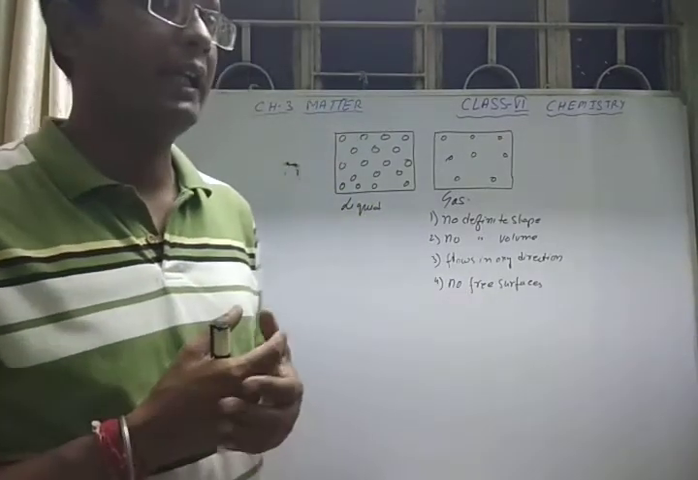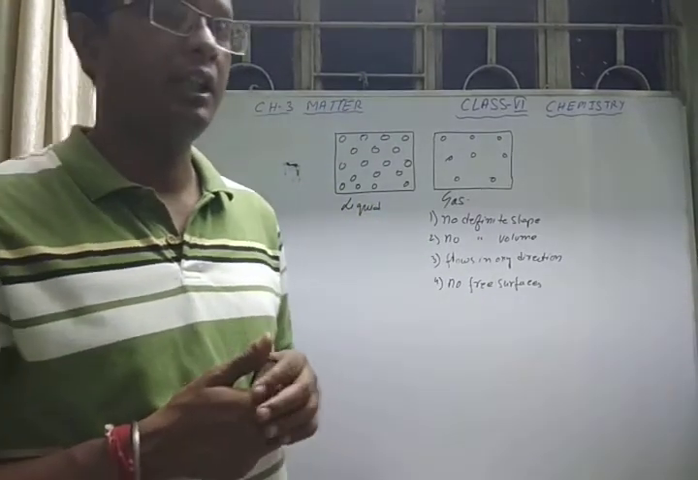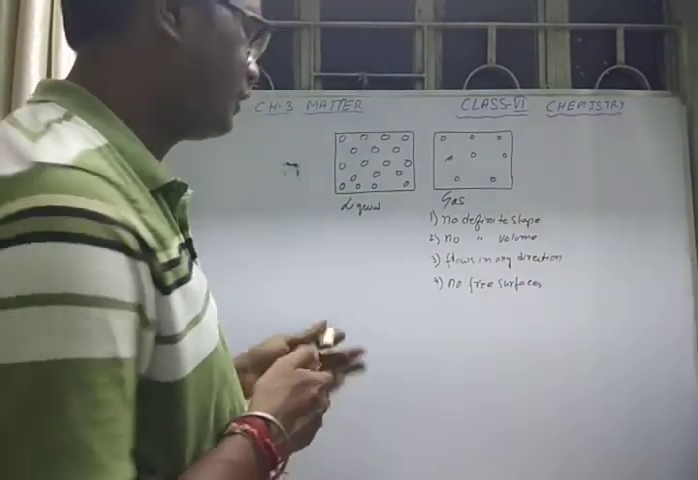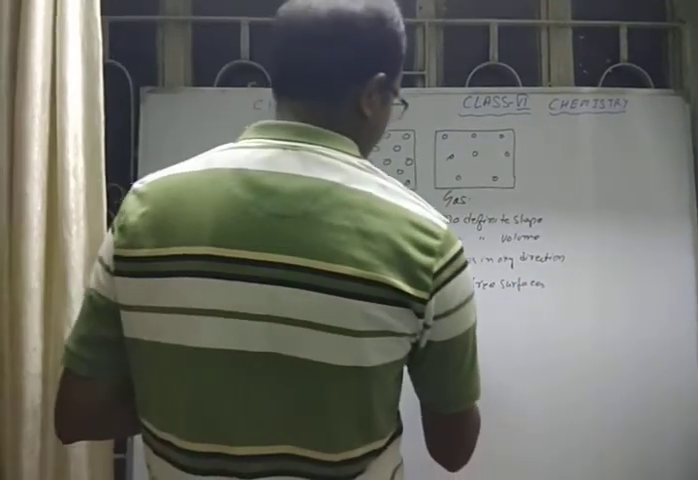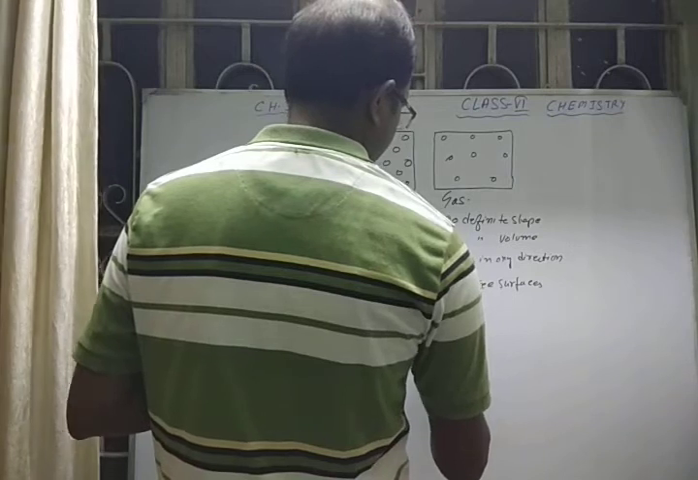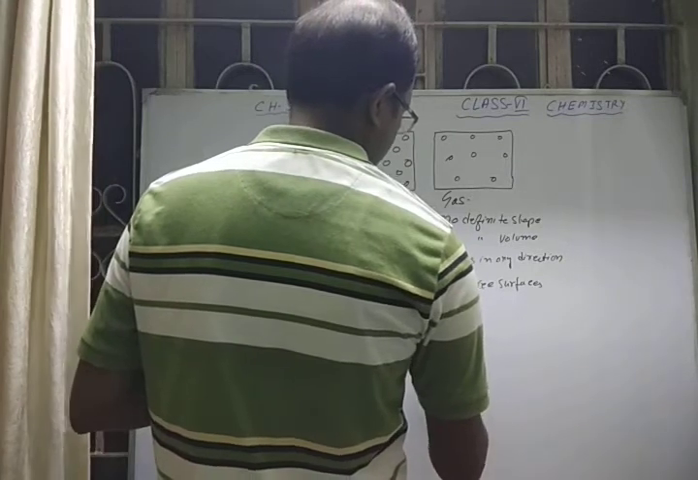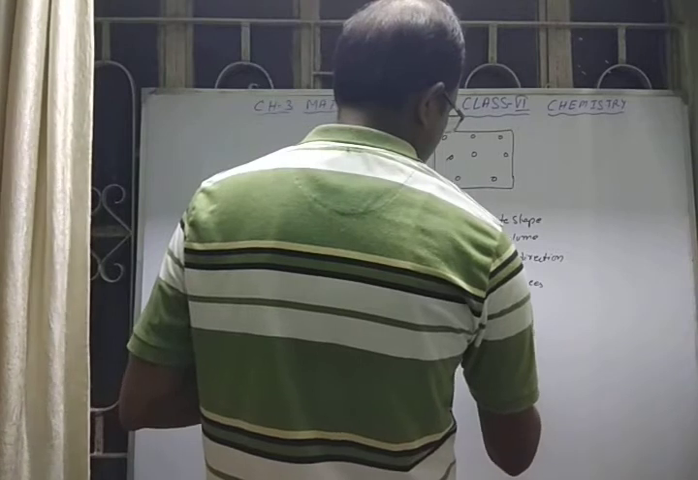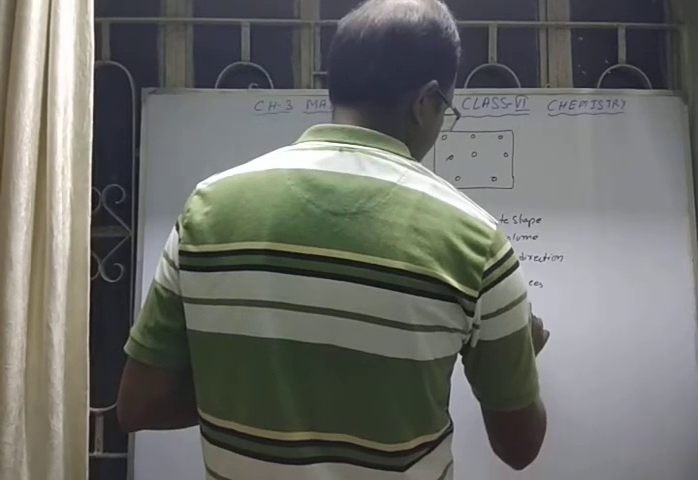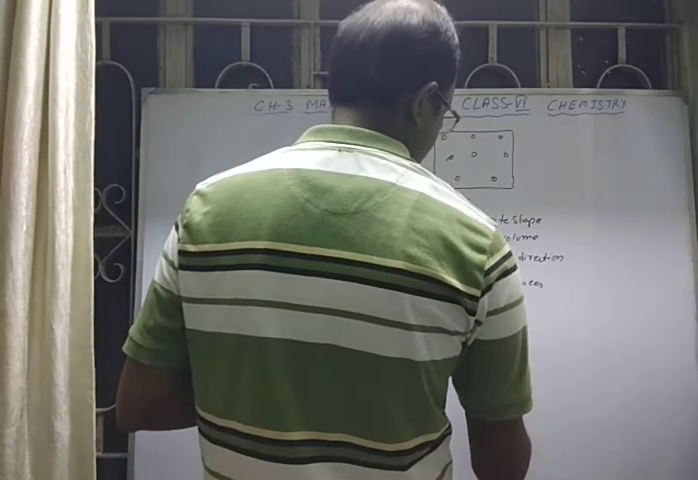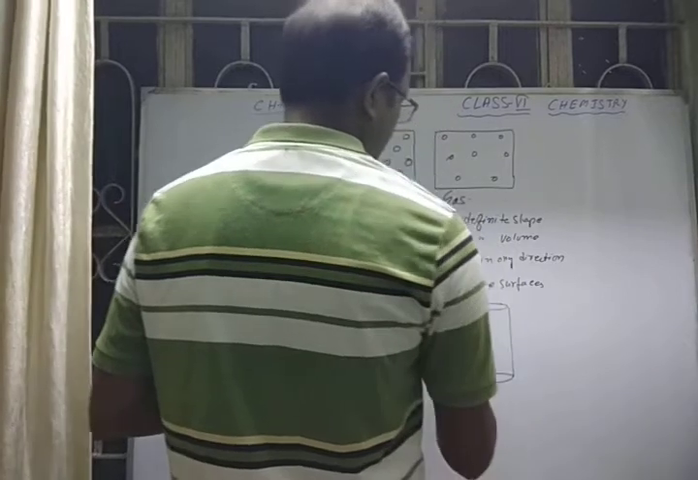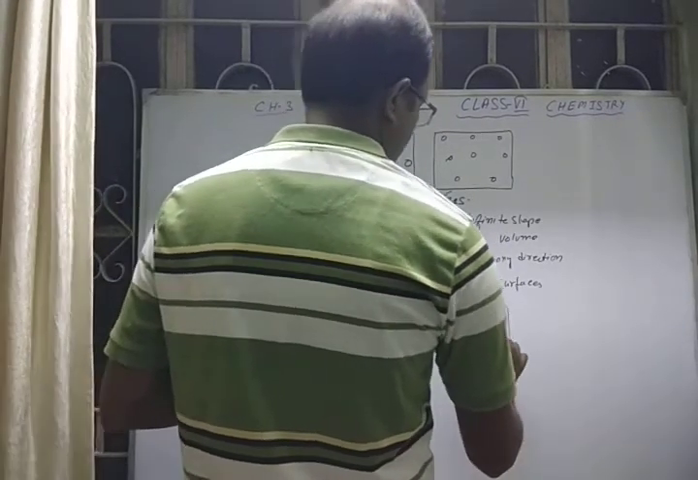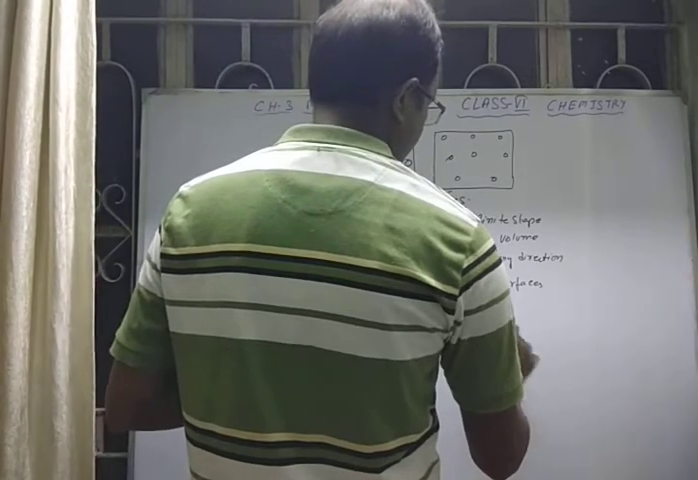So when you keep a gas in a small container, it will take its entire space, and the same volume if you take two gas jars of different shape or size. Suppose this is one gas jar, this one is another gas jar which is bigger in size. If you put 10 ml of gas here, here also 10 ml of gas.